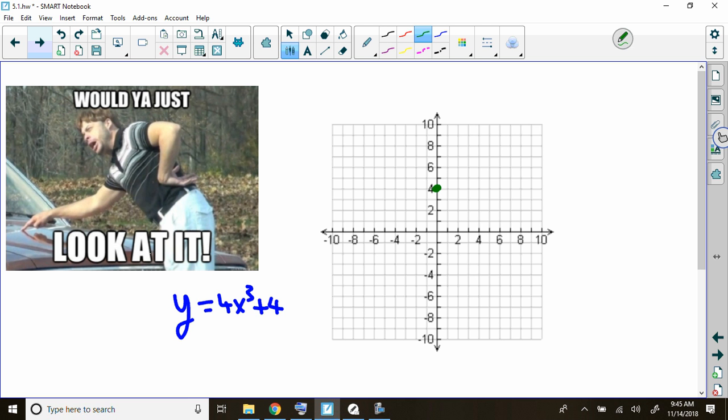The cubic function is going to go through the point 1, 1. This is going to go through the point 1, 4. So relative to that, I'm going over 1 and up 1, 2, 3, 4 up to here, and down to here. This function is going to look like this. And if we look at that, are there any turning points? Does it go from increasing to decreasing? It doesn't. So that one actually has no turning points. Doing all right? Good. Okay.